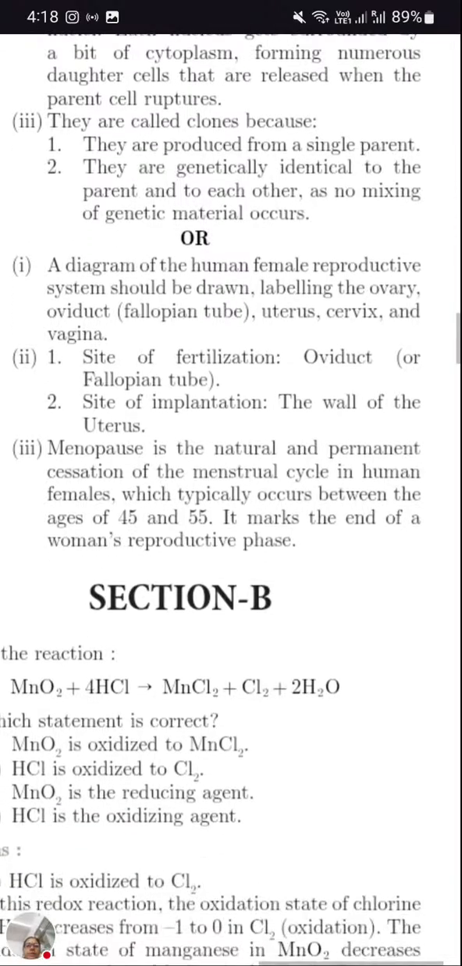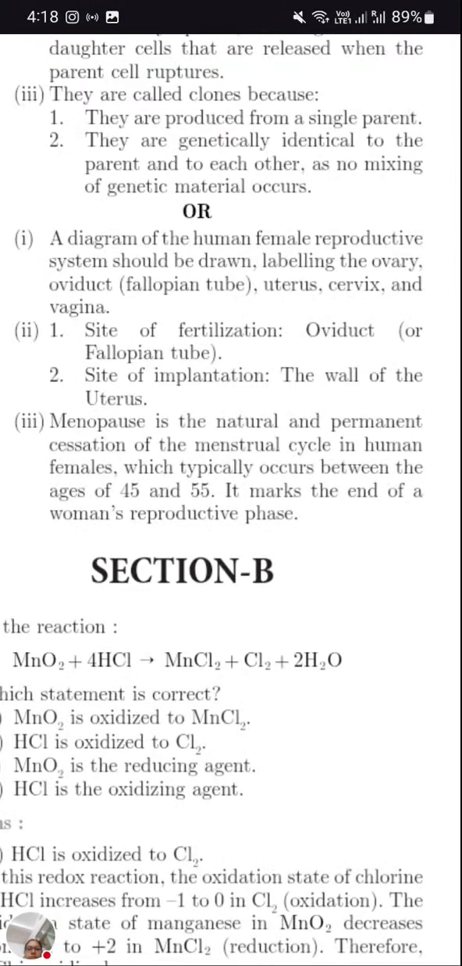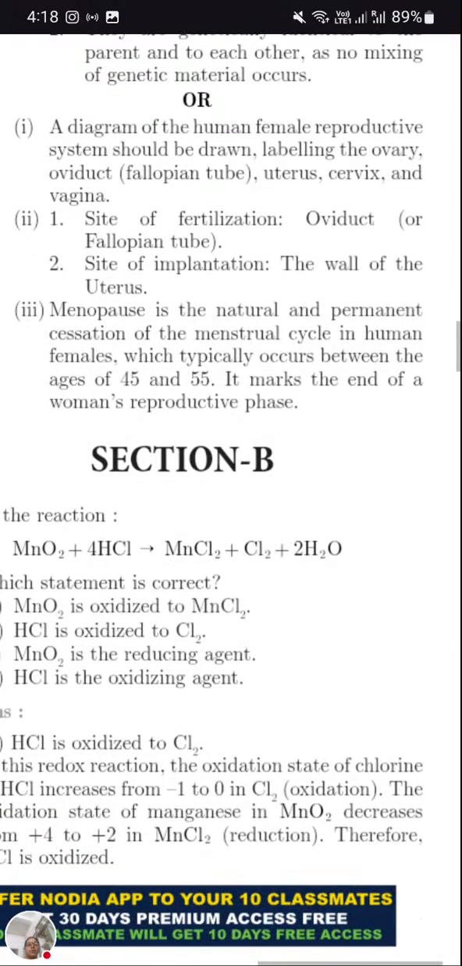Now the diagram of the female reproductive system. They ask where the site of fertilization is. The oviduct or fallopian tube is the site of fertilization. The site of implantation is the uterus wall. Now, what is menopause? Menopause is the natural and permanent cessation of the menstrual cycle, which typically occurs between the ages of 45 and 55. It marks the end of the woman's reproductive phase, so she loses her fertility.